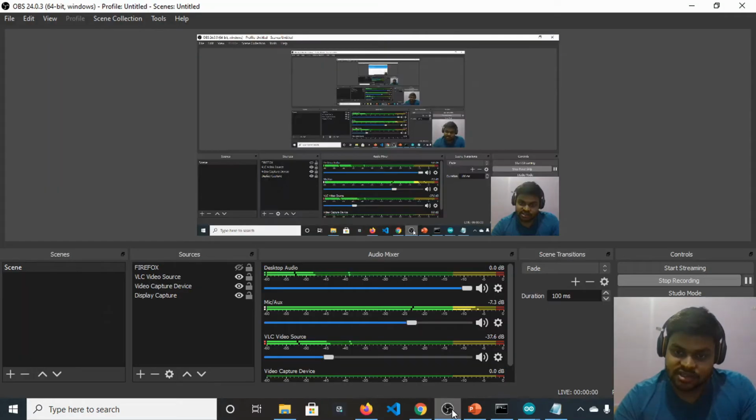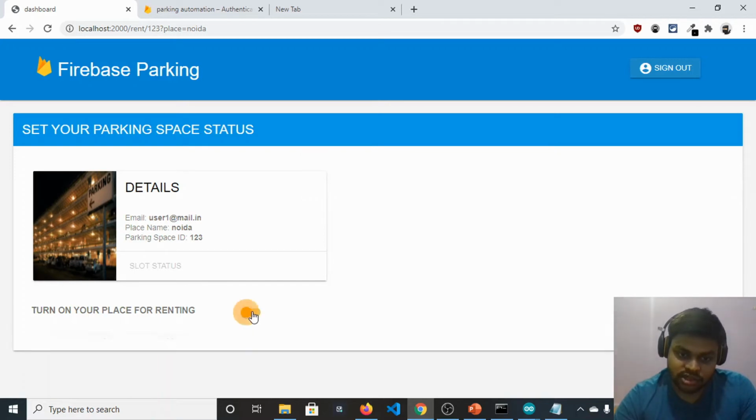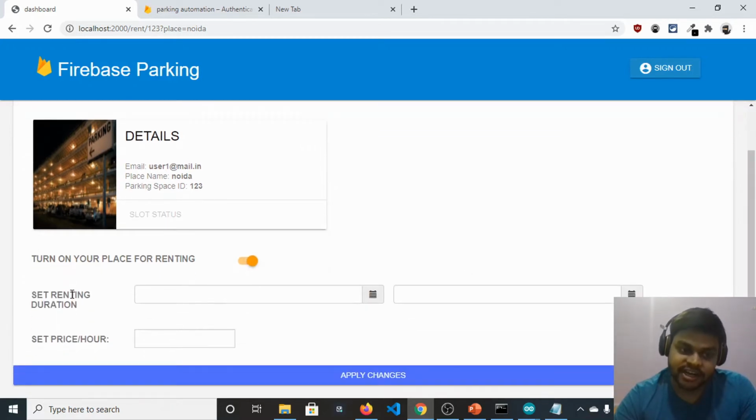So let's check the session. Okay, fine. We have to set the parking space status and turn on the place for renting. This owner, user1, needs to turn on his space, set the renting duration, and set the price per hour.